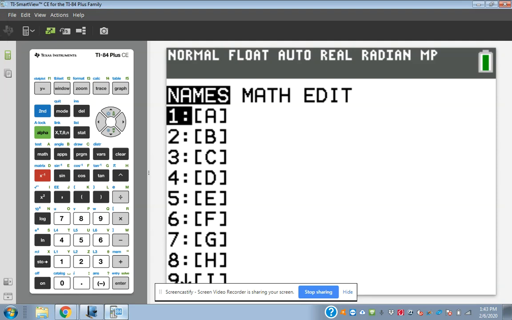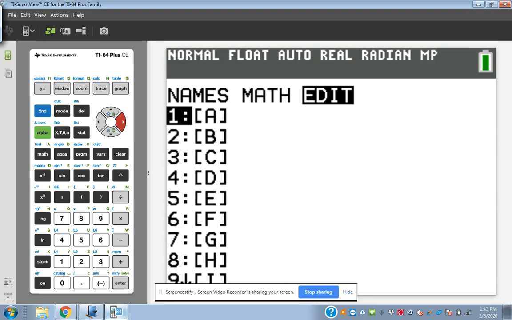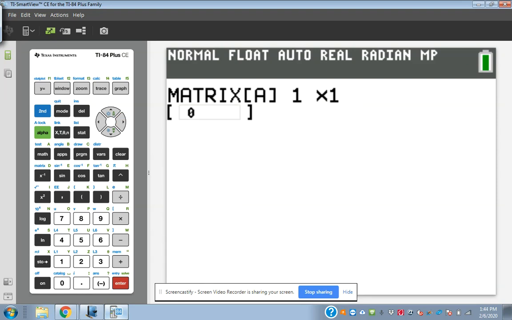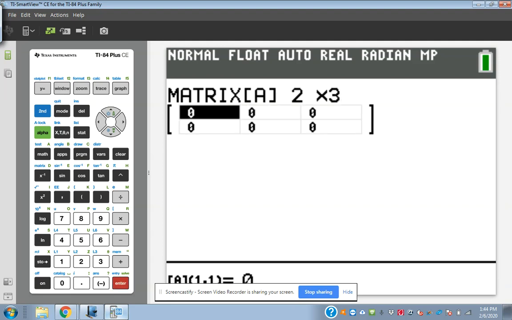Then we're going to go over to edit because we got to put a matrix in there. When you're changing something, you go to edit. So we press the right arrow. Yours may have some stuff written there already. I'm just going to hit enter on A, and mine doesn't have anything in it yet. Now, what size matrix do we need to build? We write it right here beside. So we're going to go 2, enter, 3, enter. Notice how it builds it underneath there. It makes one that's the right size. Now I'm ready to put my numbers in.